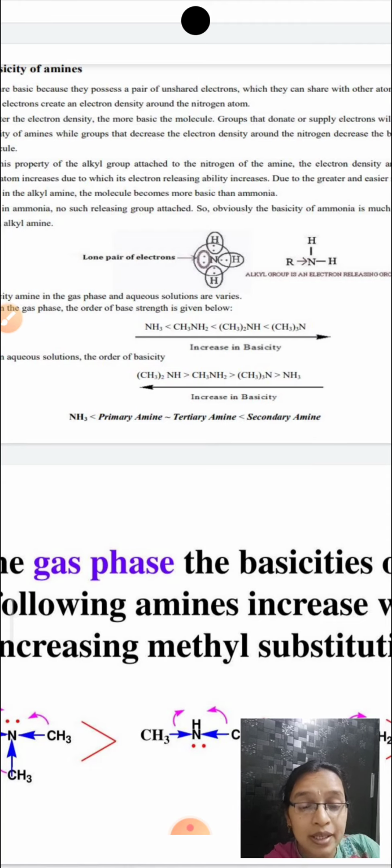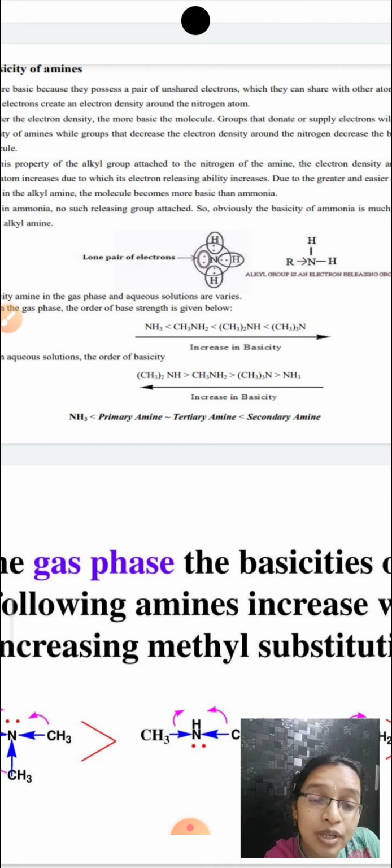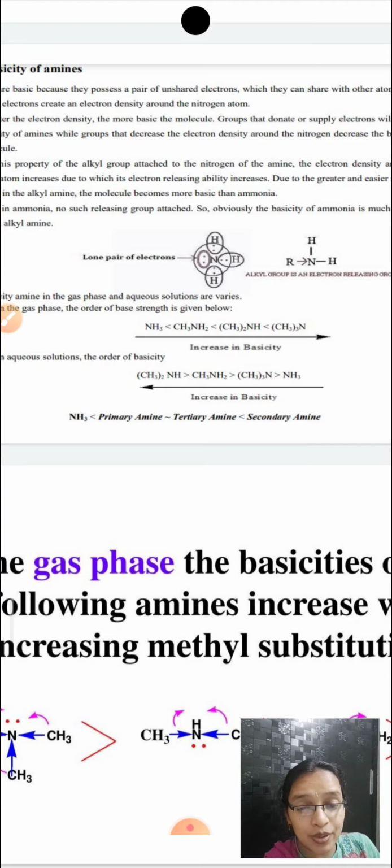Once they release the electrons, they are pushing this lone pair of electrons for easy availability for protonation. These electron releasing groups push the electrons outside so that they can be readily available for the protonation.